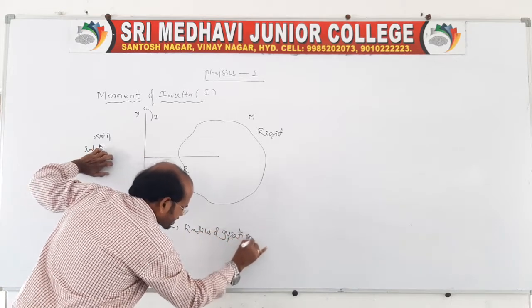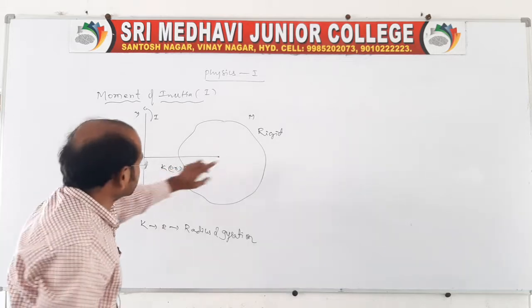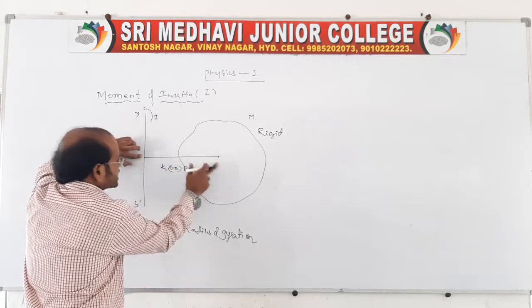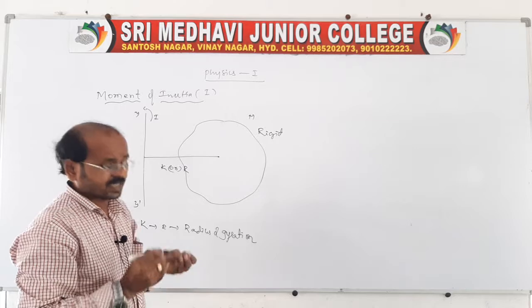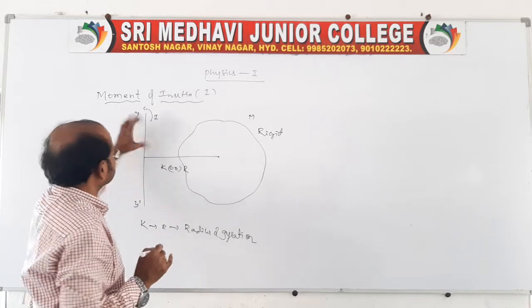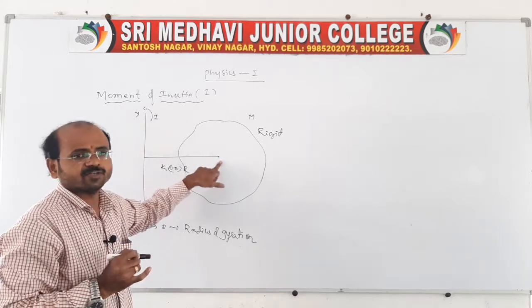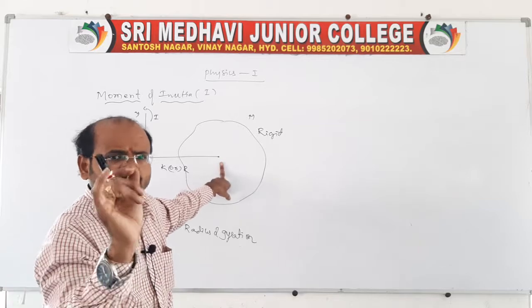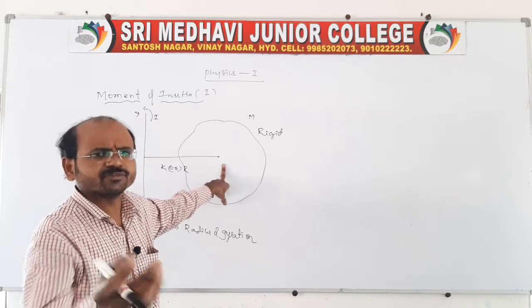Radius of gyration is nothing but a distance, a perpendicular distance from the axis to the center of the body. The perpendicular distance between the axis of rotation and the center of the body is what we can call the radius of gyration. It's nothing but a distance.